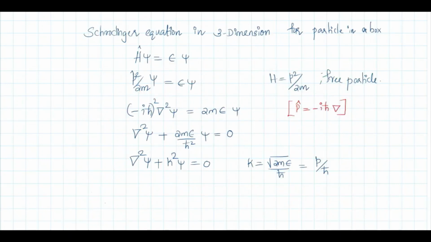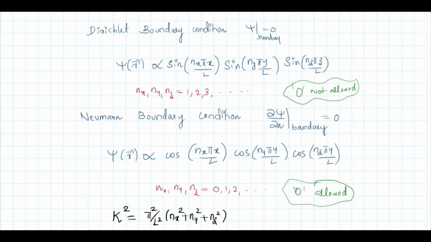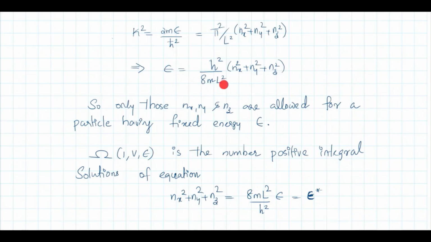We are considering a particle in a box, a single particle in a box. We solved the Schrodinger equation and we could obtain a relation for energy like this. These are the possible energy eigenvalues. But we are fixing this E. Okay, we can fix this energy. Once we fix the energy, h square, 8m, l square are all constants. Then you can find what are the possible values of nx, ny, nz. This can take only positive integral values. For some combinations of positive integral values, you can have the same epsilon value. Identify how many such sets of values there are.